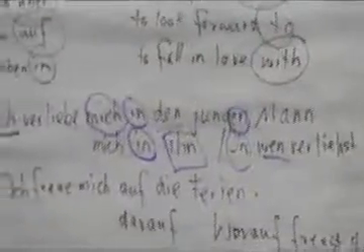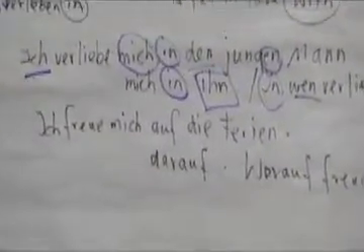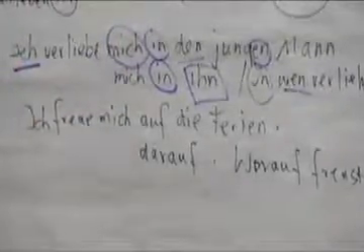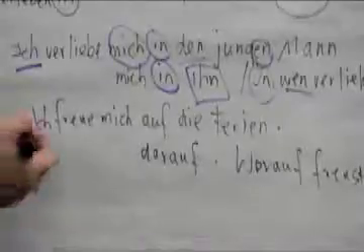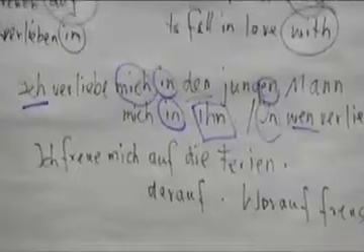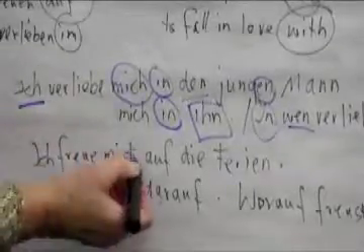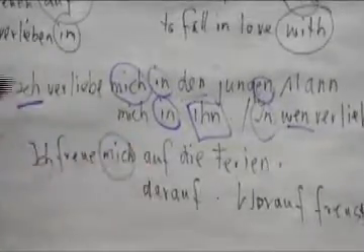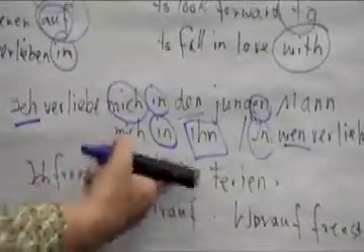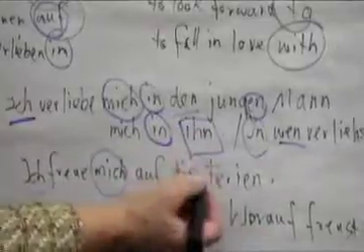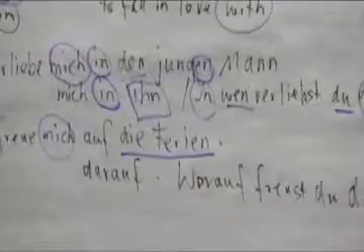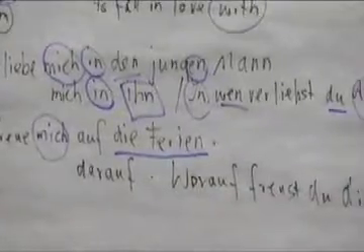Now let's use another example and use a thing instead of a person. So let's look forward to the vacations. Ich freue mich, sich freuen auf again. Sich is reflexive, so ich, you have to have the reflexive pronoun. Ich freue mich. Then comes your preposition auf. Ich freue mich auf, plural. Die Ferien is accusative, plural. Ich freue mich auf die Ferien. I'm looking forward to the vacations.